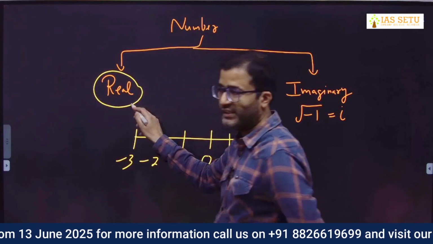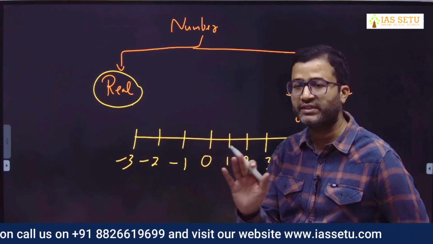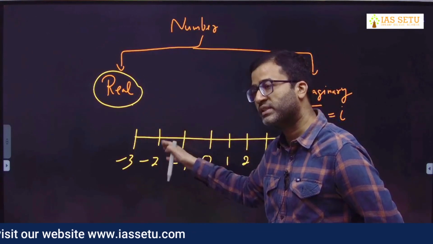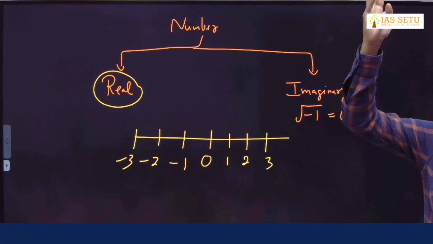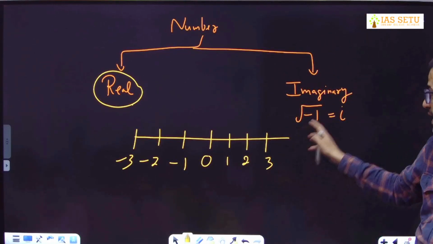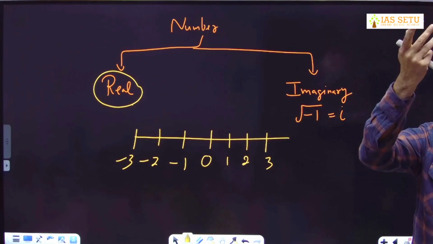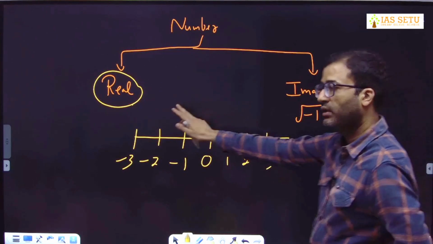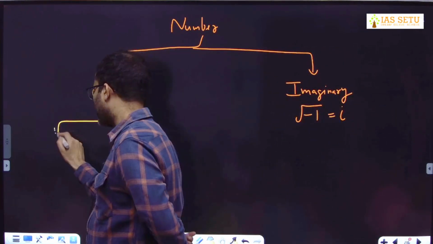All these real numbers we can express on number line. That's why these are known as real numbers. That's why they are called real, because we can represent these on number line. Imaginary numbers are imaginary. We can't express them on number line. That's why these are imaginary. We cannot express these on number line. Why can't we? I don't know. We can't. Fine. Real numbers we divide in two parts, rational